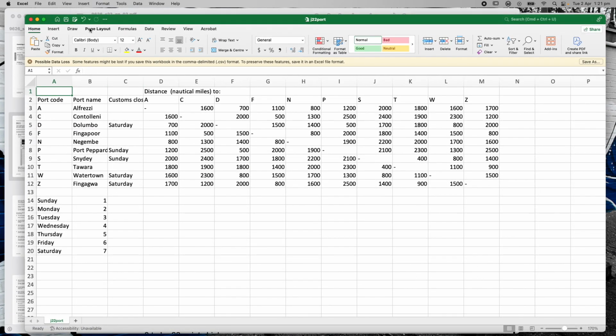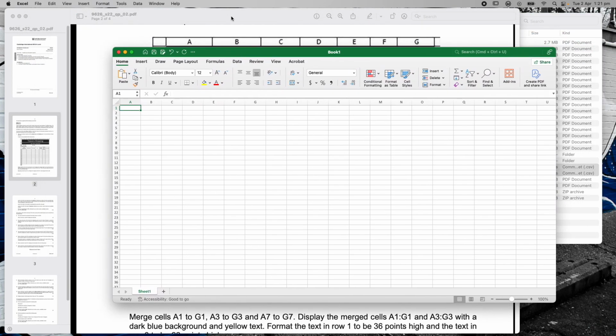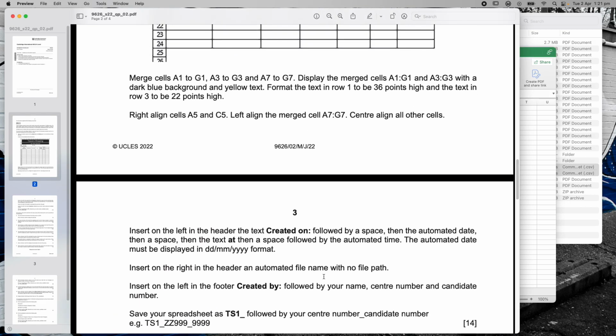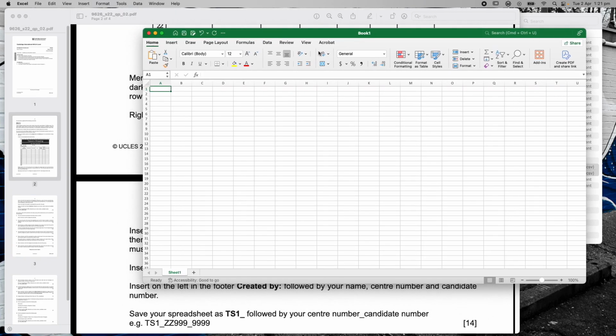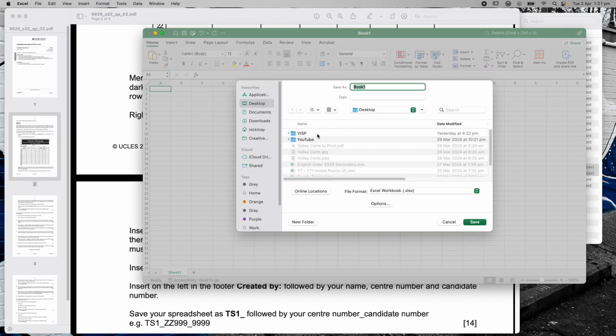So I'm going to Excel, I'm going to say File, New, so I'm making a new spreadsheet. Now, let's just minimize this one out of the way and start my new spreadsheet here. And the first thing it says is, save your spreadsheet as TS1 underscore. So the first thing I do before I even put any data in is say File, Save As, and I'm going to save it to my desktop, exactly the way they say, TS1 with an underscore, followed by your center number.